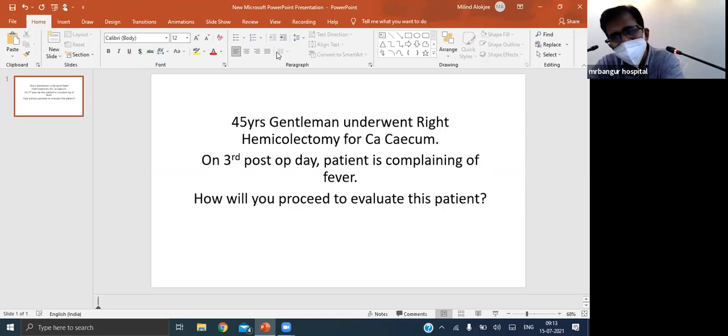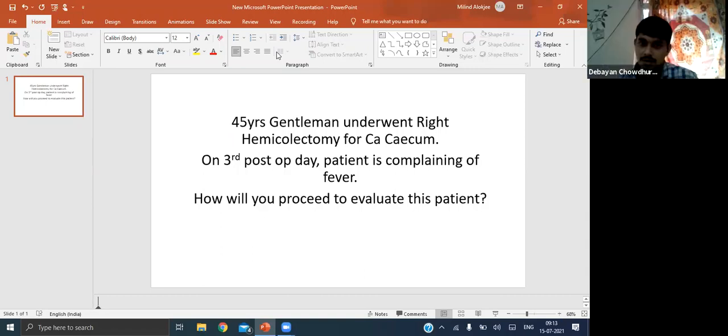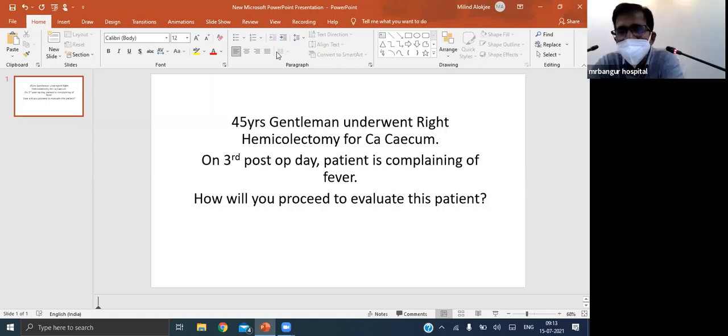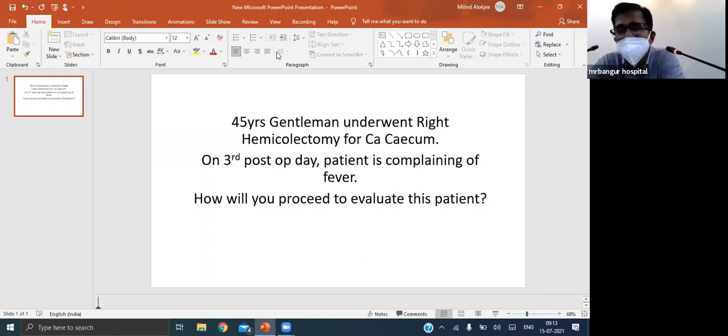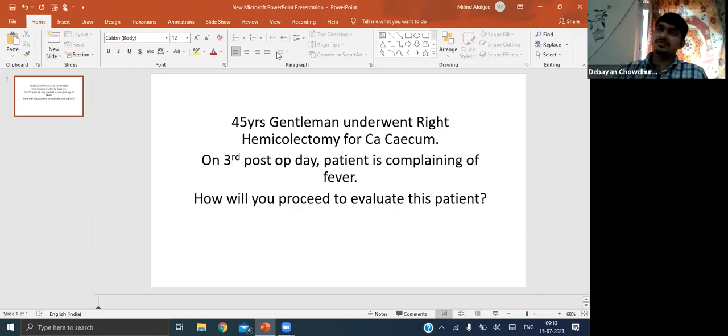Suppose, what are the things in your mind to suspect the patient has got an anastomotic leak on the third or fourth post-op day? So there will be signs of peritonitis. What symptom may the patient have? So the patient will have fever. Ileus may be persistent, sir. What about pain in the abdomen? Yes, sir. There will be pain.